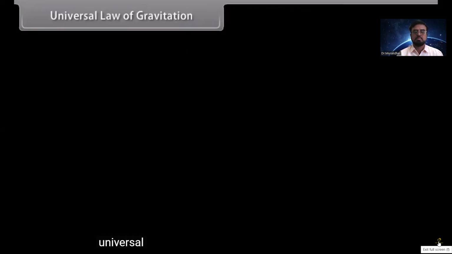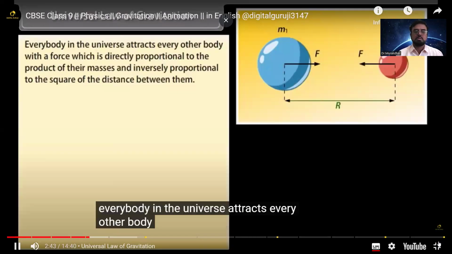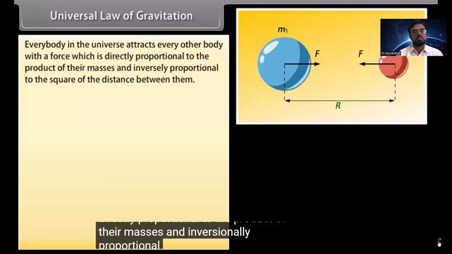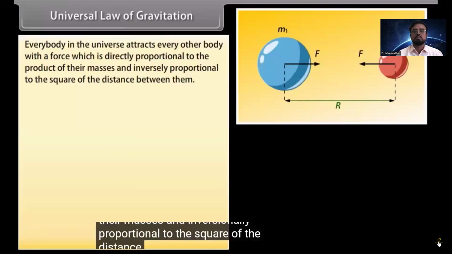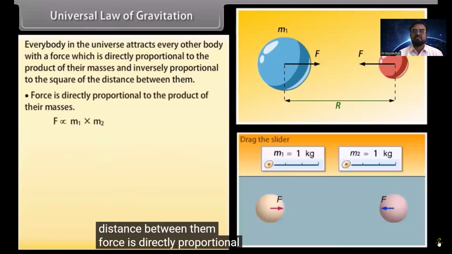Universal law of gravitation, what we learned just now. Every body in the universe attracts every other body with a force which is directly proportional to the product of their masses and inversely proportional to the square of the distance between them. Force is directly proportional to the product of their masses.